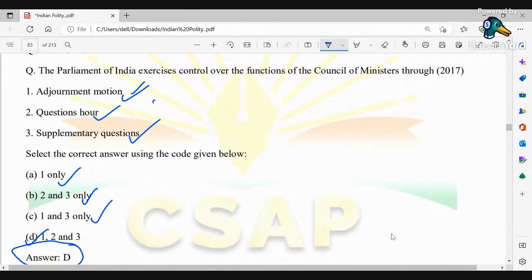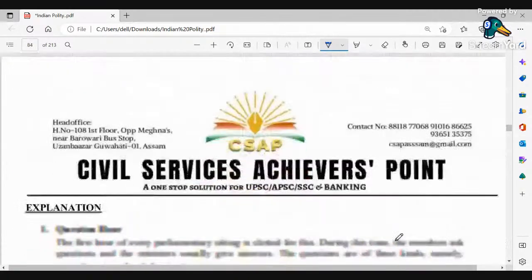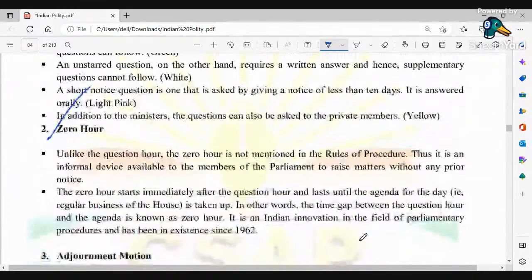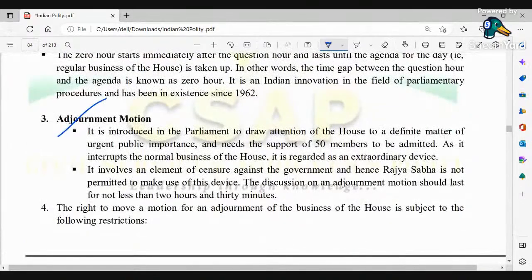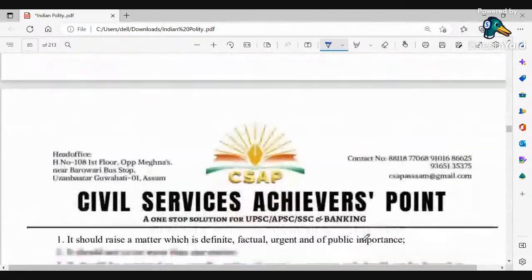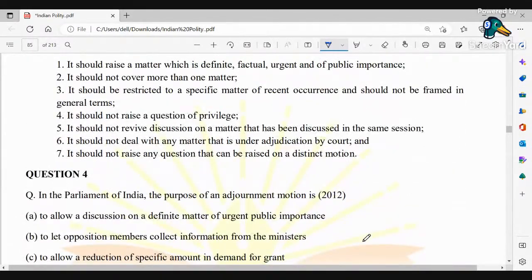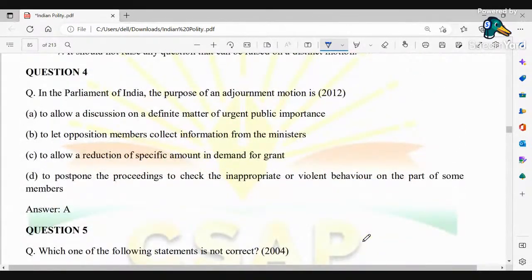That is, all these respective options are correct when the Parliament of India exercises control over the functions of the Council of Ministers headed by the Prime Minister. Here all the options are correct, and we have the explanation of that. You can see the question hour, zero hour, adjournment motion. What are the types of adjournment motion? What are the types of starred questions? Everything has been clearly defined over here.